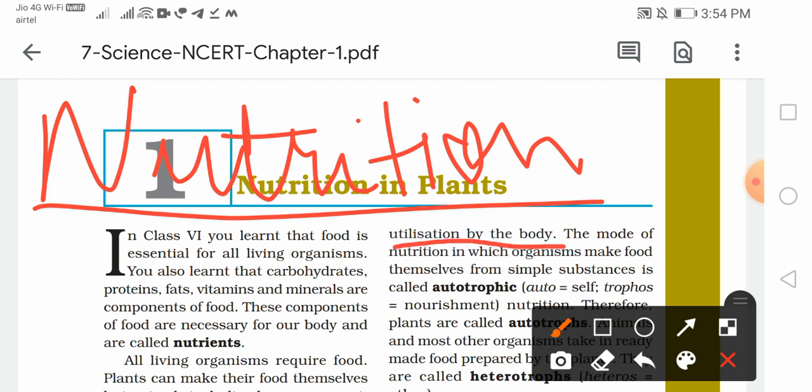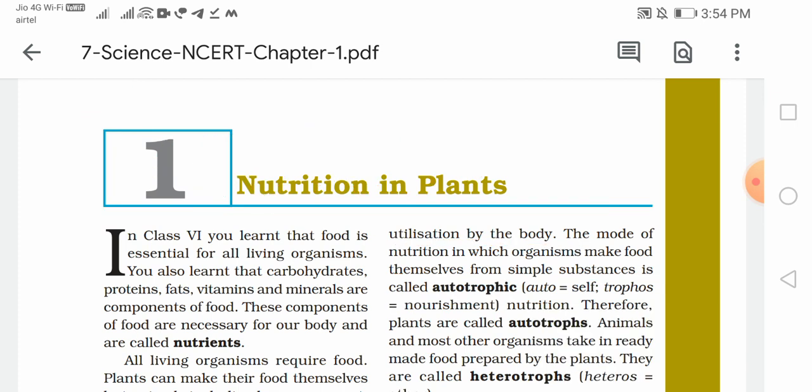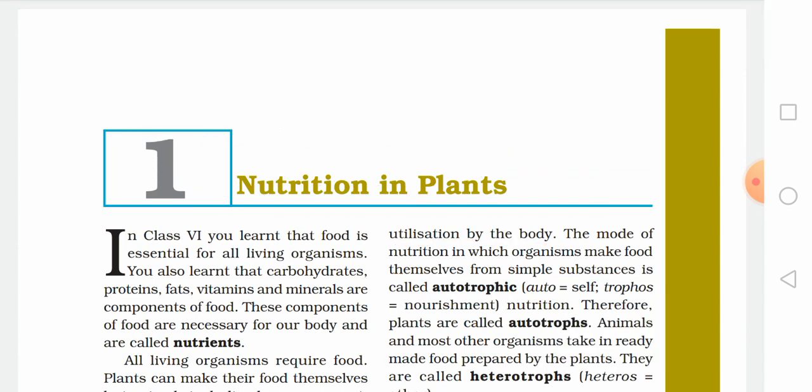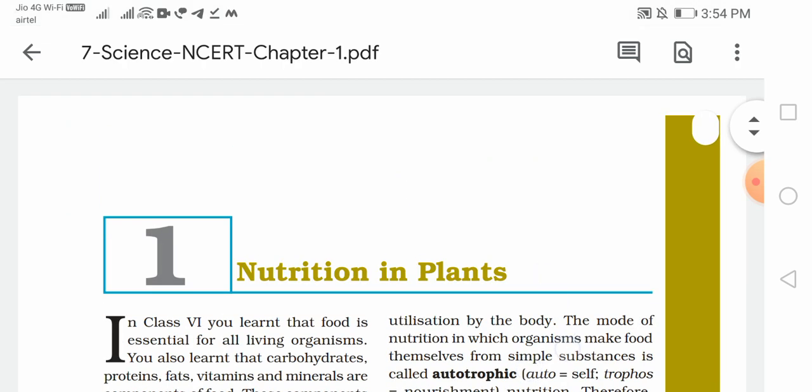Now the mode of nutrition in which organisms make food themselves from simple substances is called autotrophic mode of nutrition. Now guys, the organisms which make their food themselves, like the plants, only plants are able to make the food by themselves.